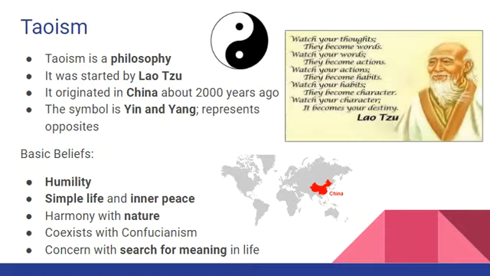Now, Taoism is very closely related to Confucianism. Okay, it is very similar. It coexists with Confucianism today. Okay, and this is the last of our Asian religion and philosophies. Okay, the big difference between these two, Taoism and Confucianism, is that while Confucianism is more concerned with social matters, Taoism is more concerned with the search for meaning in life.